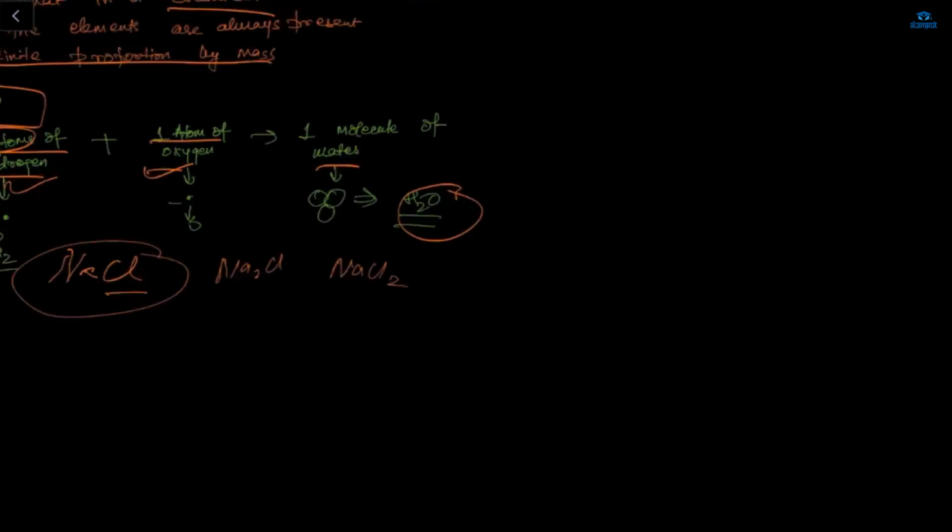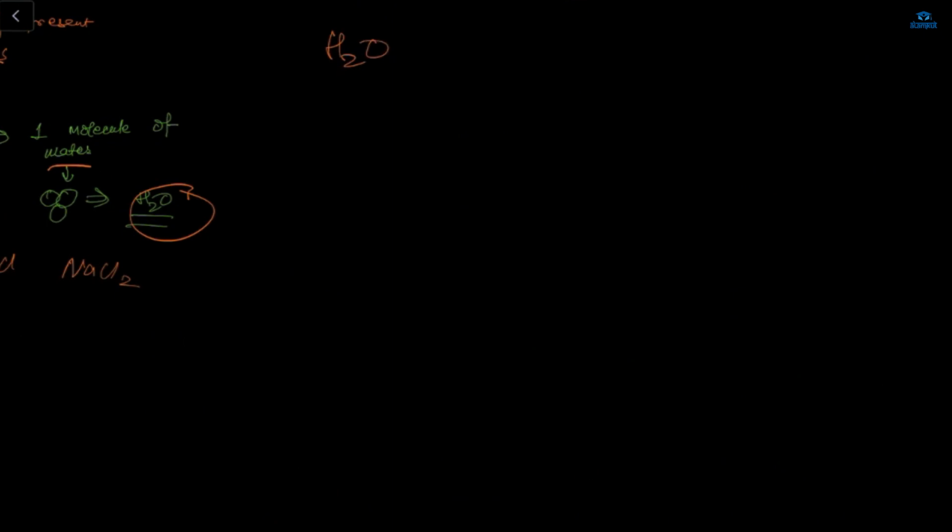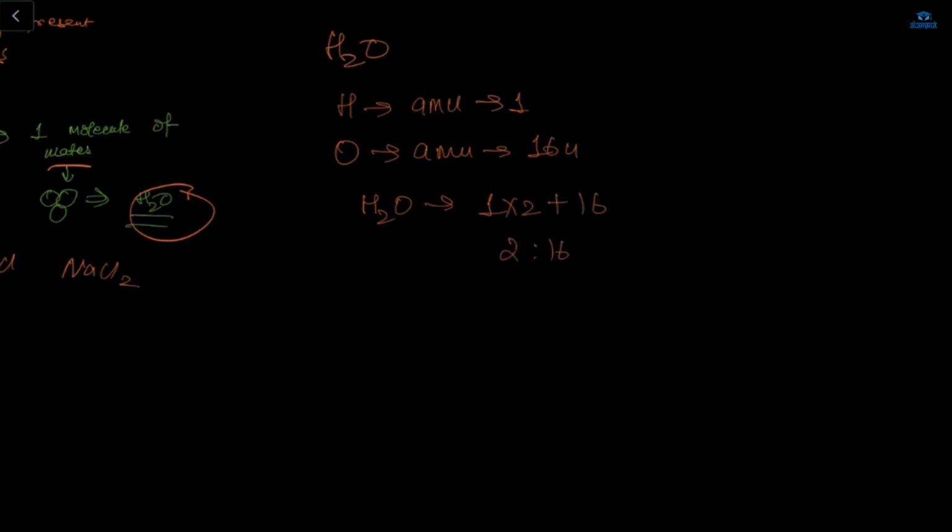Okay, so let's say I'm writing H2O. What is the atomic mass unit of hydrogen? Yes, it is 1. And what about oxygen? 16, correct. So here it's H2O, which means 1 into 2 plus 16. I can also write, if I'm defining the ratio of hydrogen and oxygen, 2 is to 16. It means 1 is to 8 is the ratio of water.